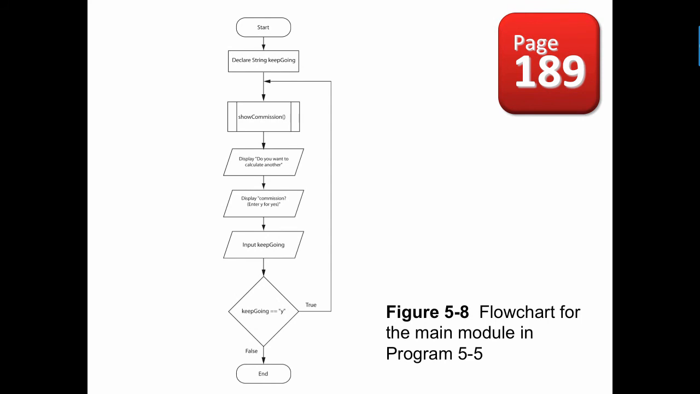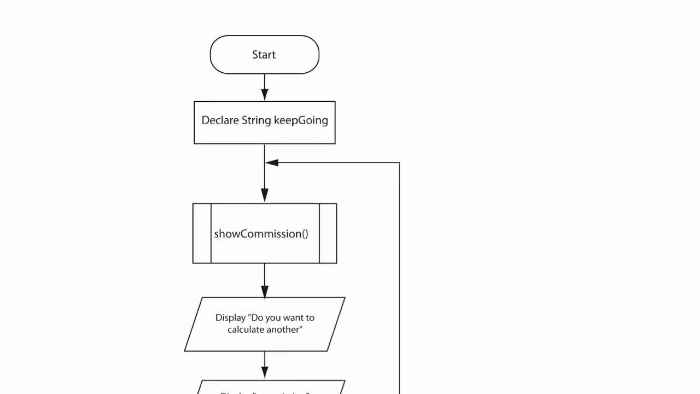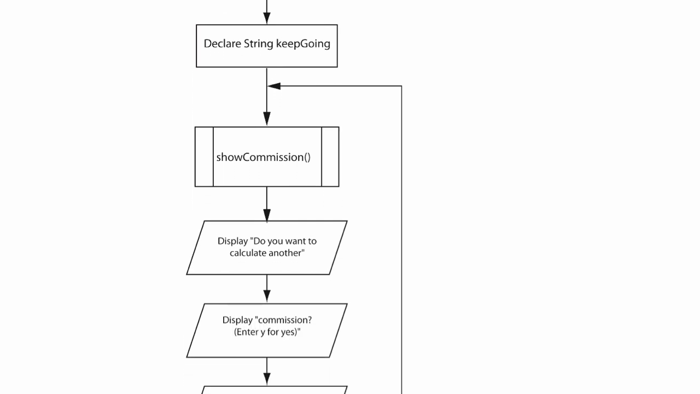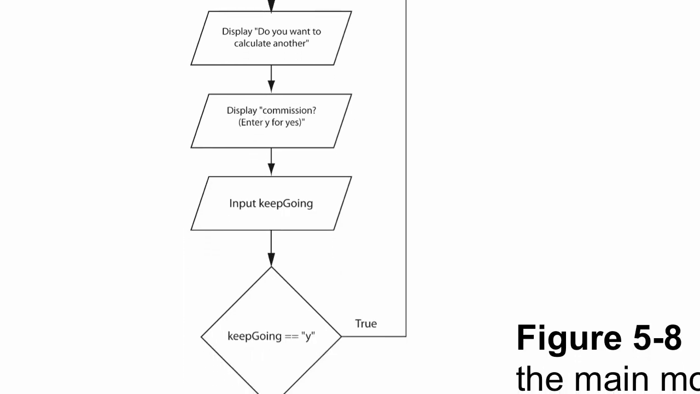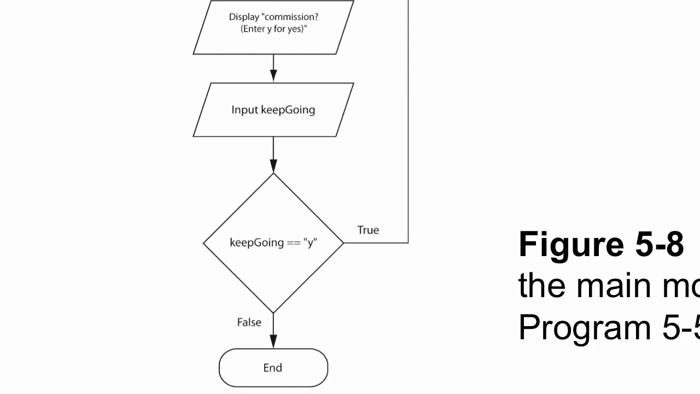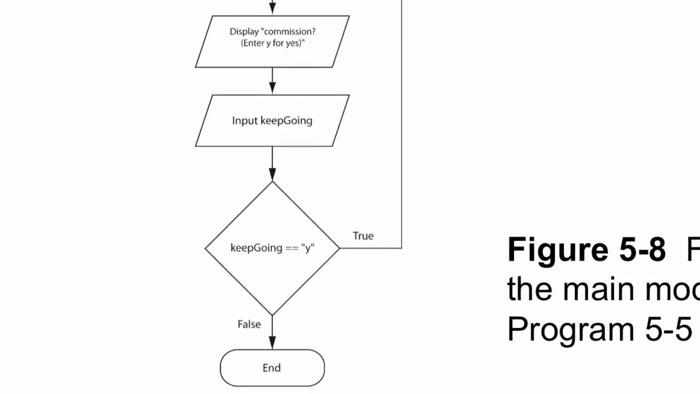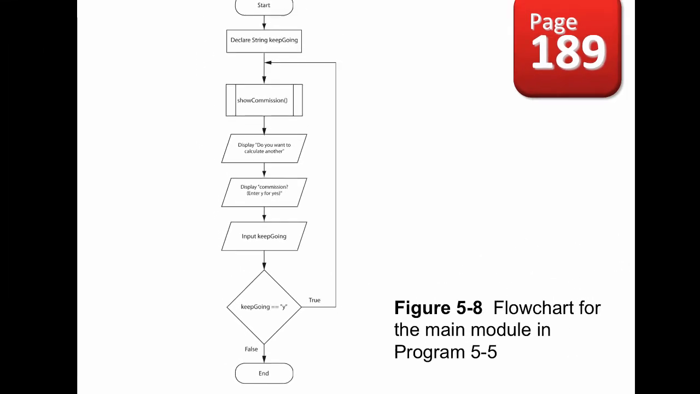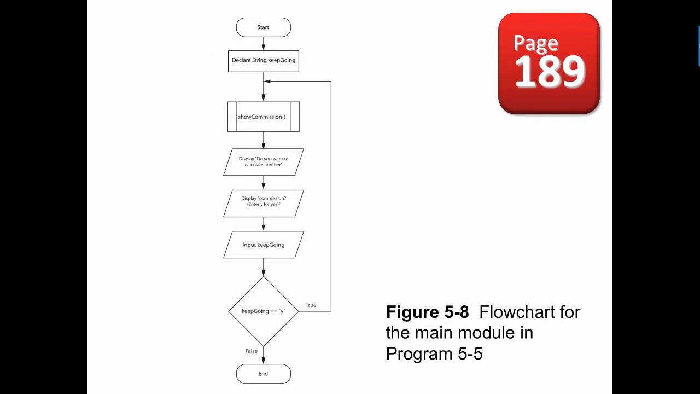Here's an example of one. Same thing as we had in the beginning. Here's our flowchart. We start, we declare our string, and then we're just going to go down and start running the show commission module. We go through the same statements. We input our commission, enter y for yes. So if we want to continue, we enter a y, and it inputs into keep going, and then it tests it. So it's going to run it at least once. If it's yes, then it goes back up and runs the show commission module one more time. Comes down and tests it again before it runs it again.